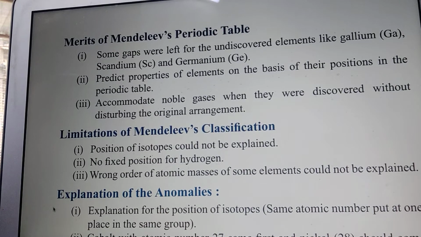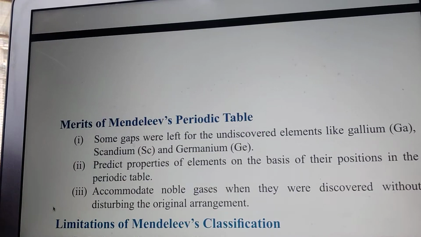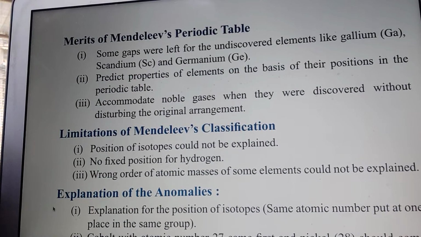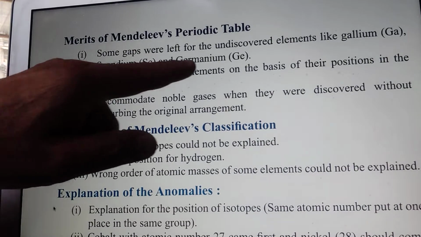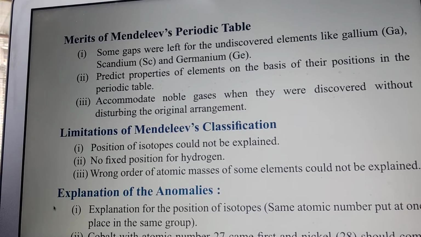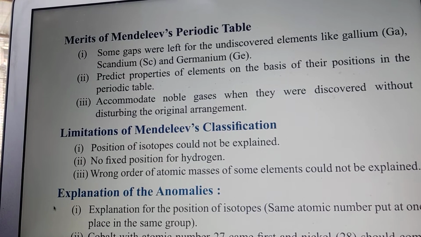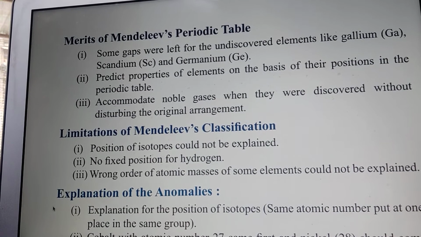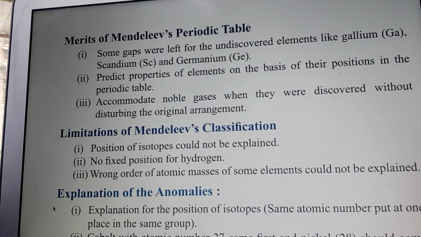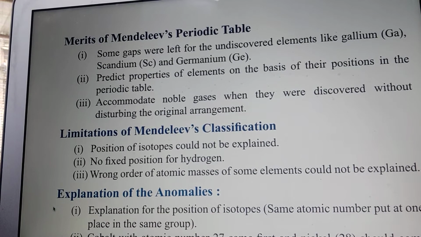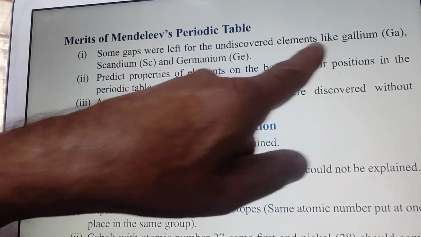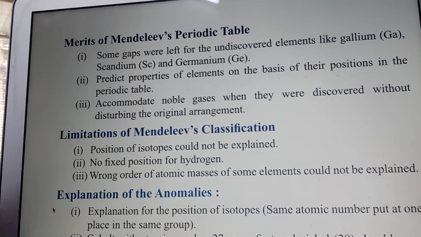Now merits of Mendeleev's periodic table. We'll study what were the merits of Mendeleev's periodic table. In Mendeleev's periodic table, some gaps were left for the undiscovered elements like gallium, scandium and germanium. Mendeleev left some places vacant, and he told that these vacant places will be occupied when new elements are discovered, and he kept them for gallium, scandium and germanium.